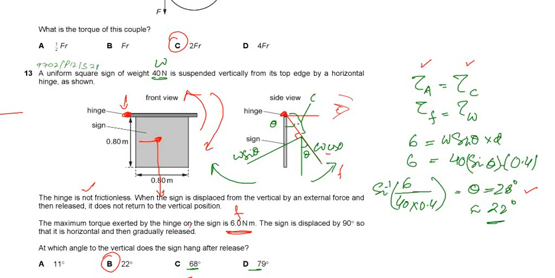So the turning effect that is responsible is W sin theta times this D, right? This D, which is half of the length 0.8, is 0.4. So W sin theta times 0.4 equals 6. After resolving we would get theta approximately 22 degrees.